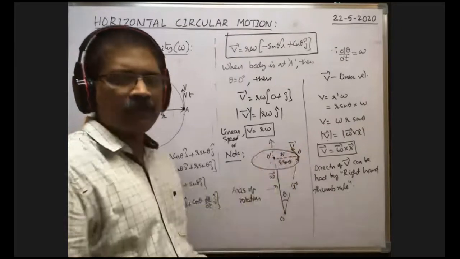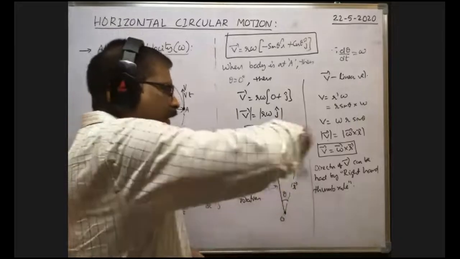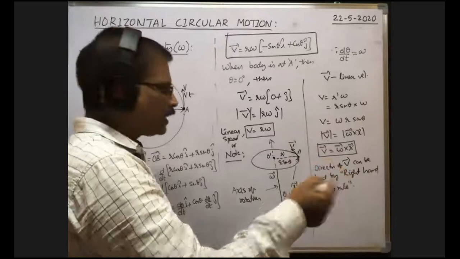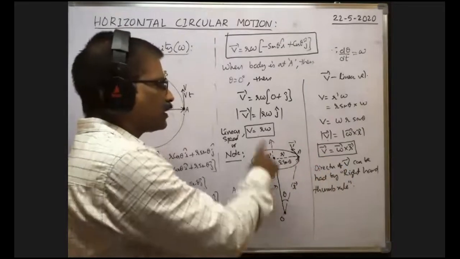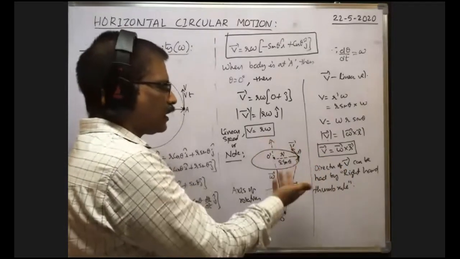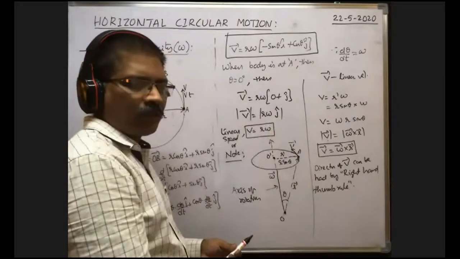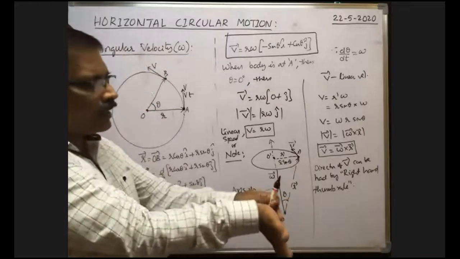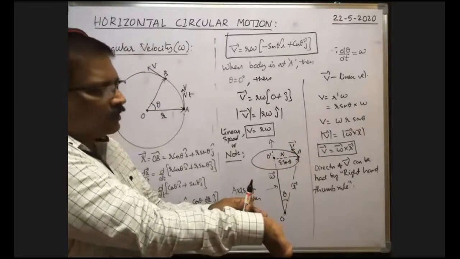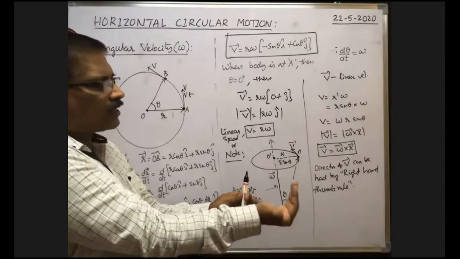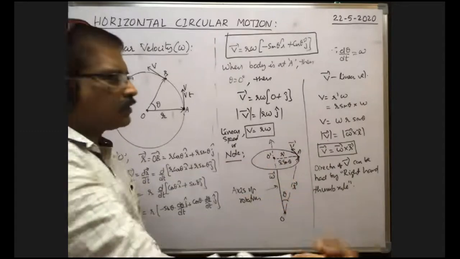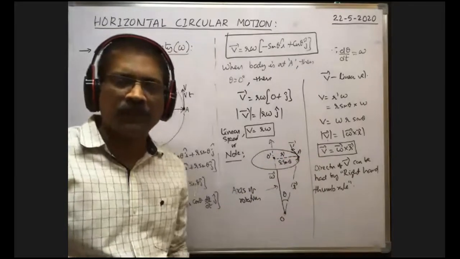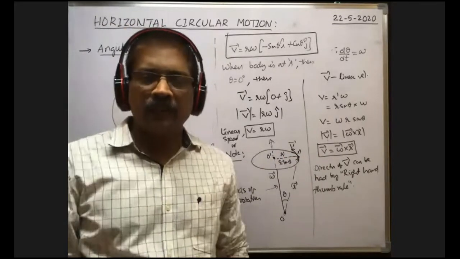So this is correct. Suppose the body rotates like this, then at this point the linear velocity is outwards. In such a case, if you take the angular velocity omega bar in this direction, then you will get inwards only. That is not correct. That's why you take angular velocity in this direction. When you take angular velocity downwards, you keep the fingers along the first vector, downwards, then curl these fingers along the direction of R bar. Then the thumb lies outwards. That's why the linear velocity at this point is outwards. In that way, we have to say. Okay, Likith.